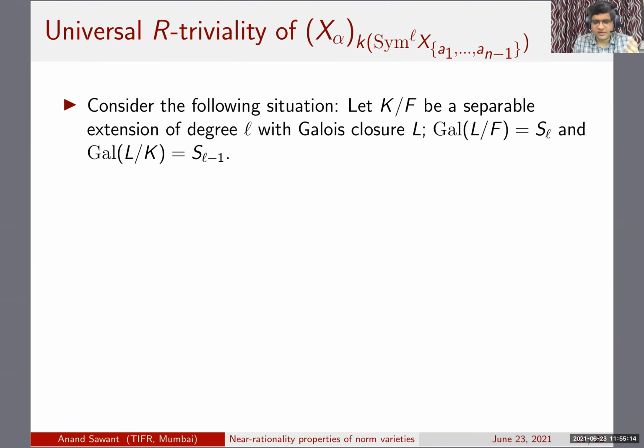The Galois closure is L, such that the Galois group of the big extension L over F is the symmetric group S_l, and the Galois group of L over capital K is S_(l-1). Okay, so consider this situation. It's obvious what this is mimicking. I'll come to that later.